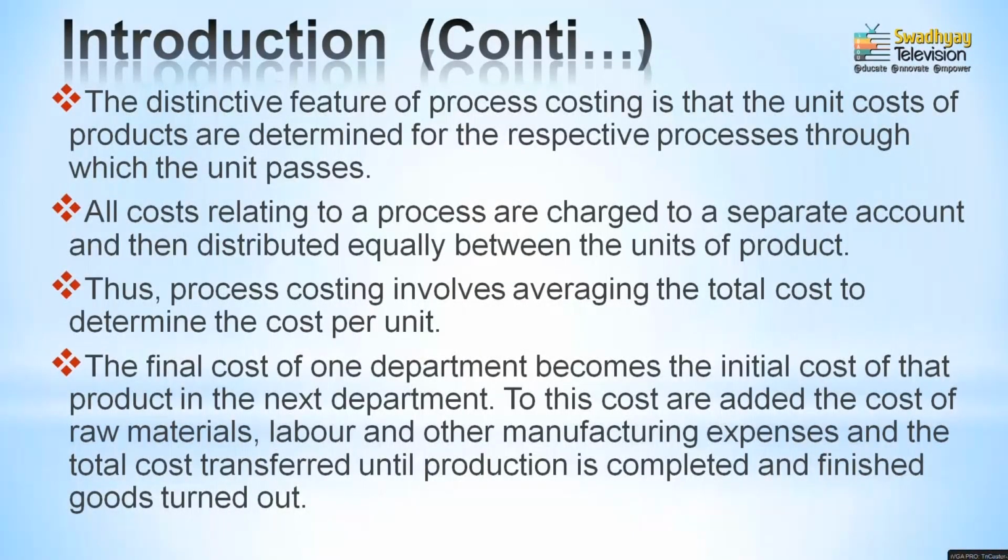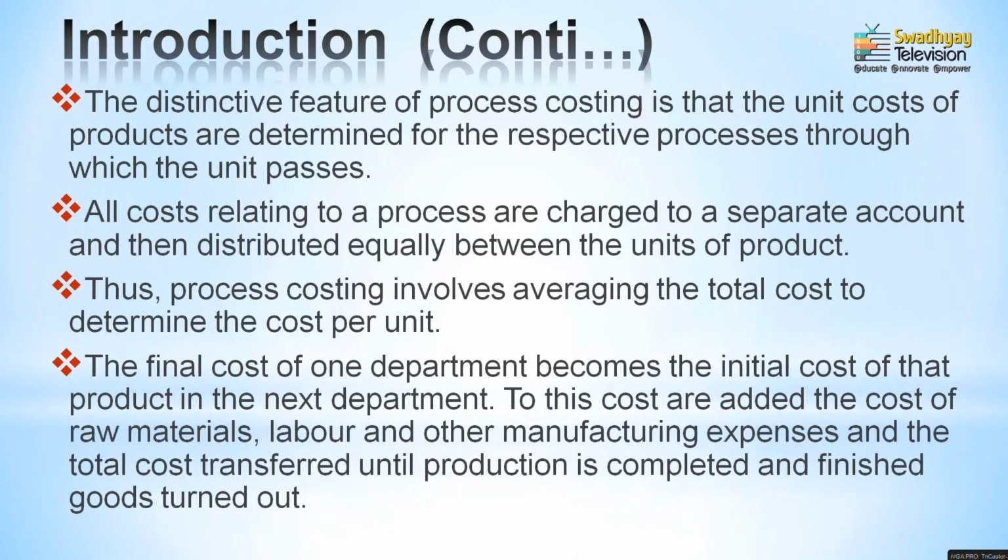Another important thing is that they need to identify the average cost of the total amount of costing. The amount of cost includes raw material expenditures, wages, overheads, other direct expenditures and other expenses which are allocated to the respective process account.